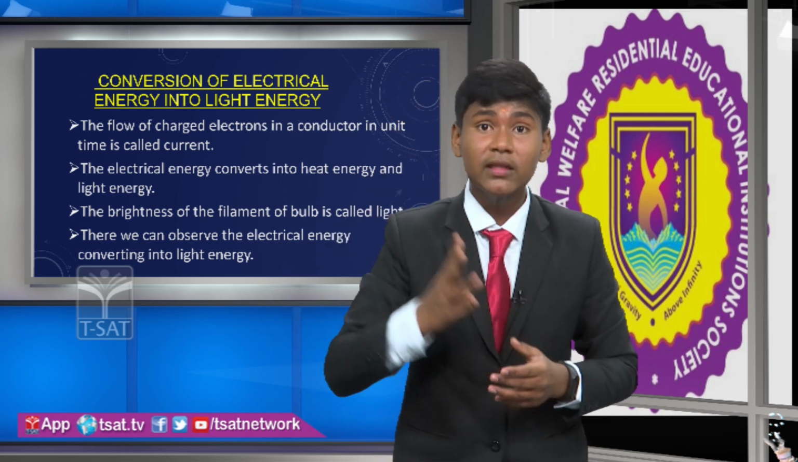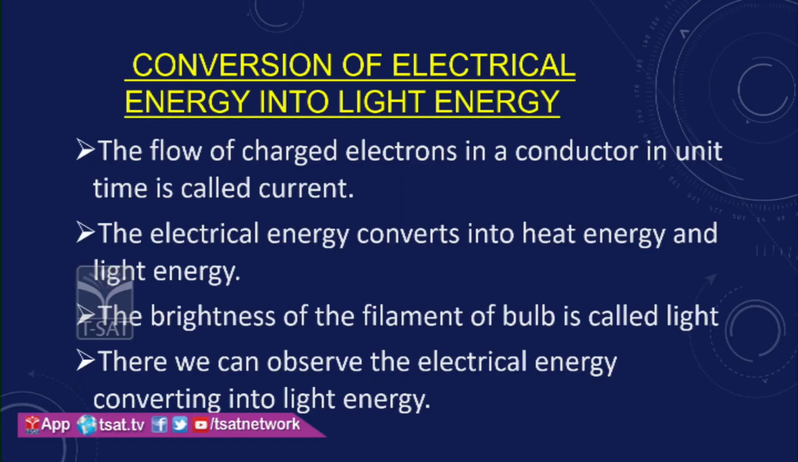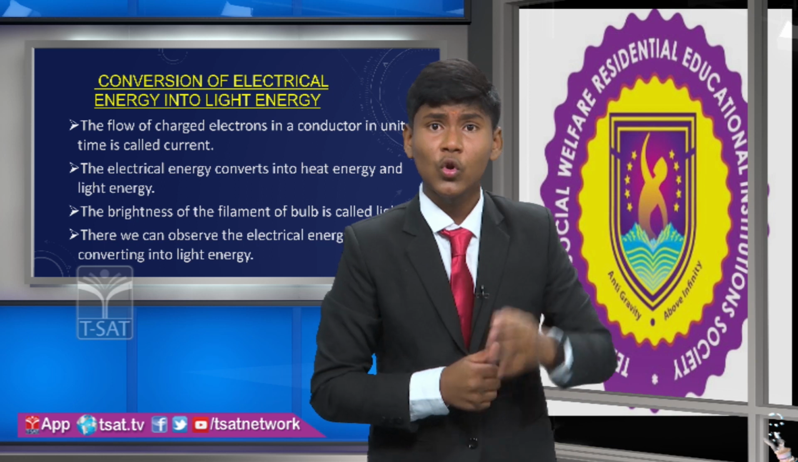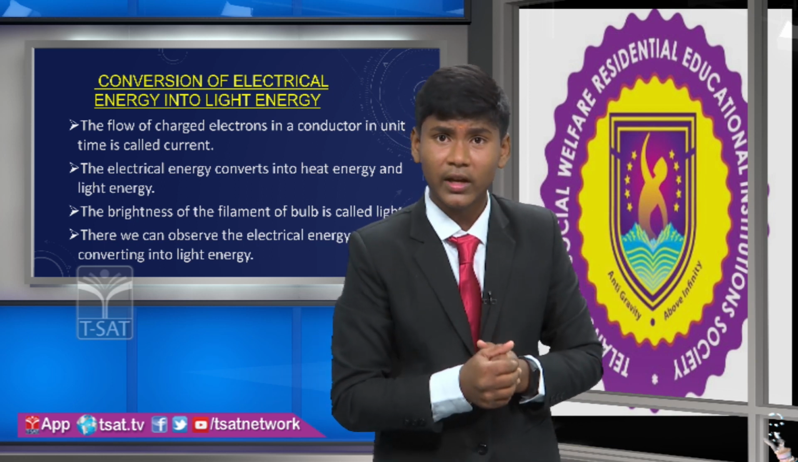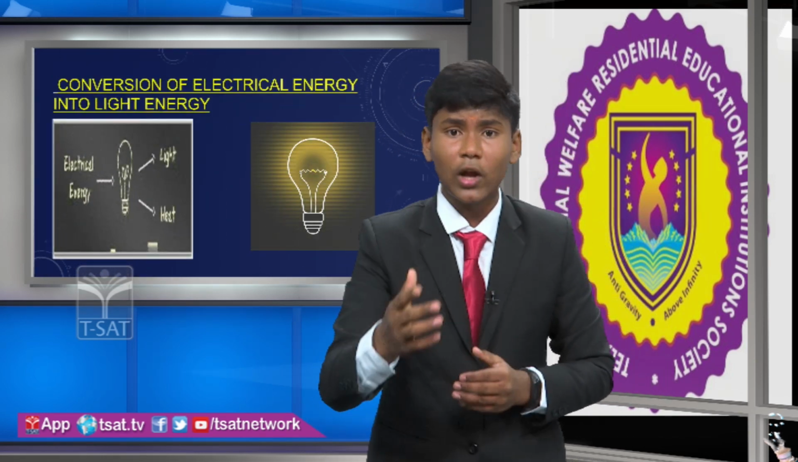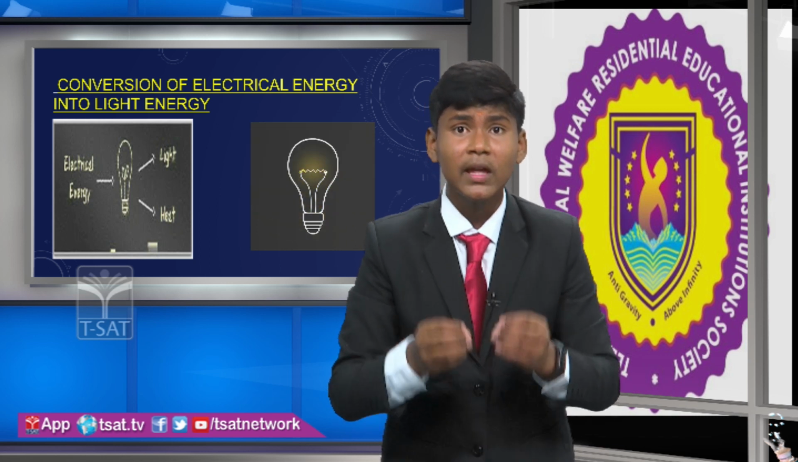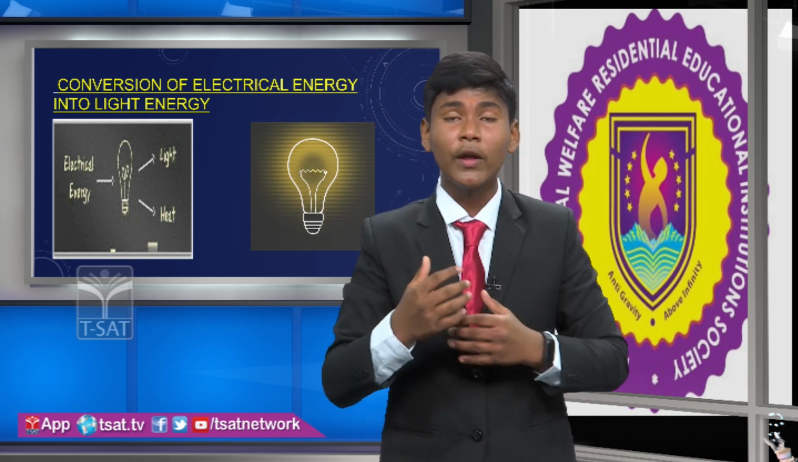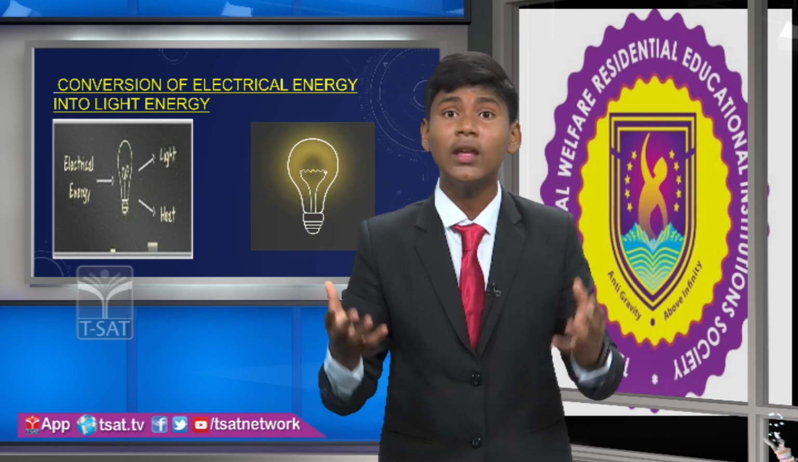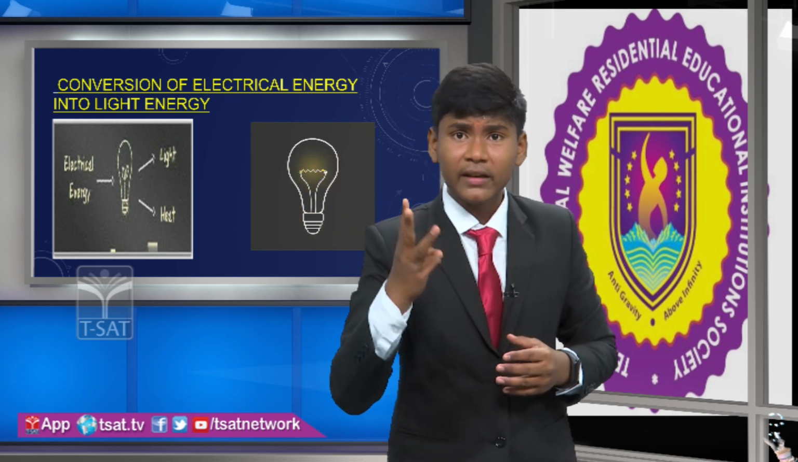So here three energies are included. First it was electrical energy, converted into heat, and then converted into light energy in a bulb. So friends, here I will show you how electrical energy is converted into light energy in a bulb. See friends, in this slide we can observe that the filament of the bulb is heating. That heating we are calling brightness, and that brightness we think of as the light of the room. So here three energies have worked.